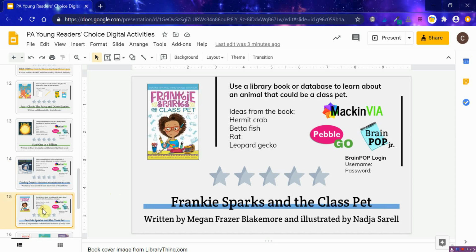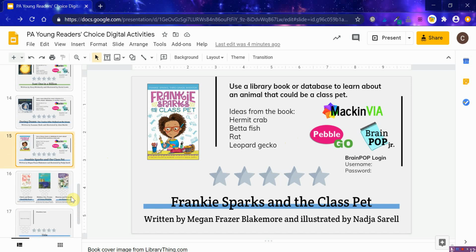And then finally, I linked the only chapter book that I actually created an activity for, which was Frankie, Sparks, and the Class Pet. I usually don't create activities for the chapter books because they take so long to finish. However, this year I thought if there was any chapter book to do with every child in maybe second or third grade, this would be a good one because you could link it to so much research about pets. You could have students suggest getting a class pet or a library pet if you're up for that kind of thing. And so I thought that would be a great connection to something that would be student-led research.